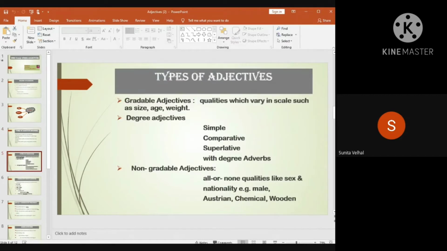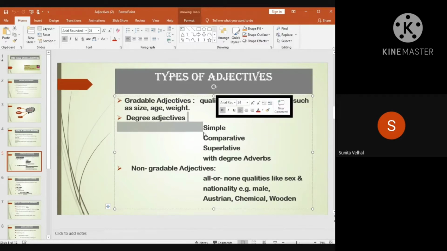Now there are gradable adjectives. Gradable adjectives means qualities which vary on a scale such as size, age, weight, etc. These are the degree adjectives.